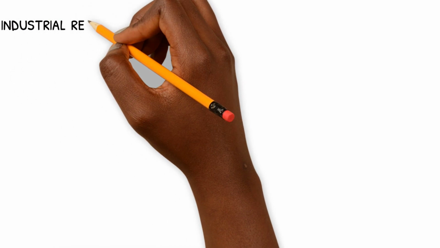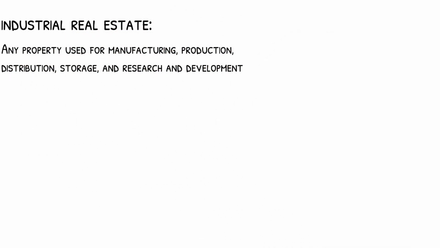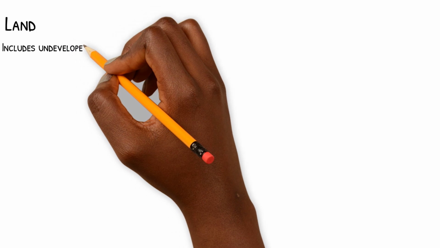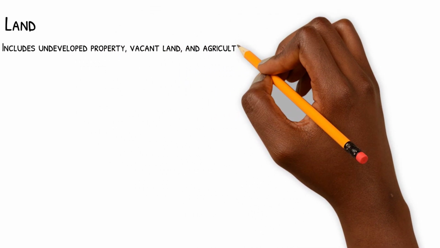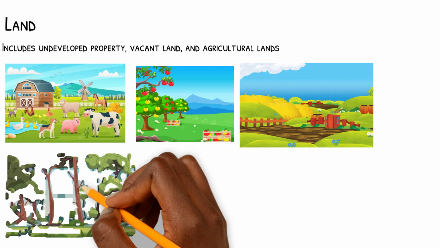Industrial real estate: any property used for manufacturing, production, distribution, storage, and research and development. Land includes undeveloped property, vacant land, and agricultural lands such as farms, orchards, ranches, and timberland.